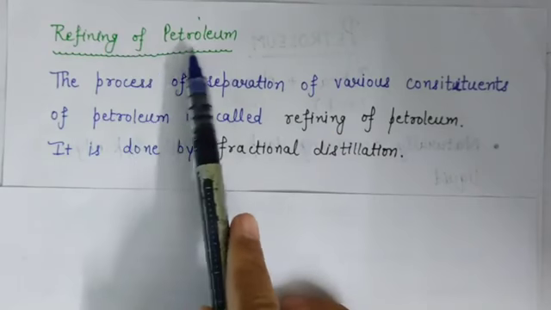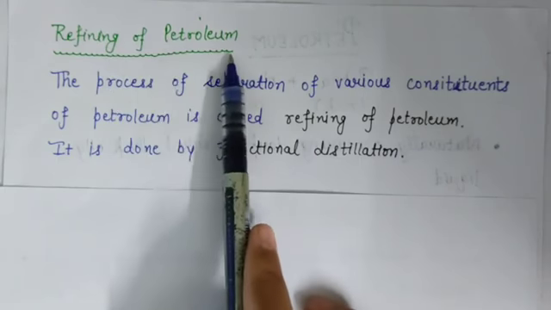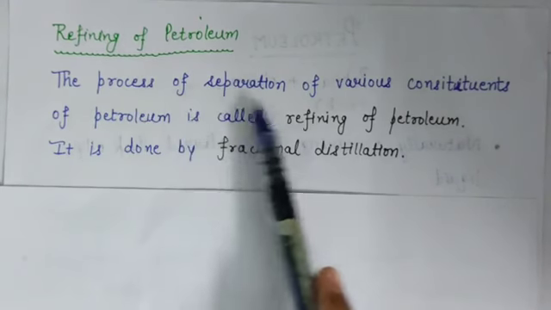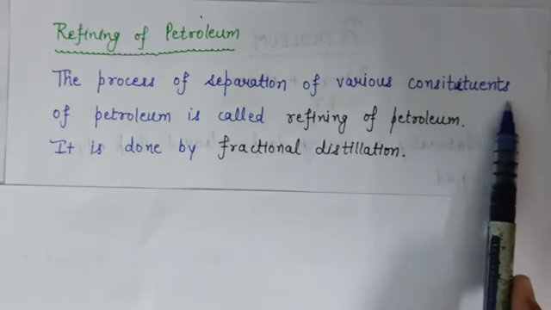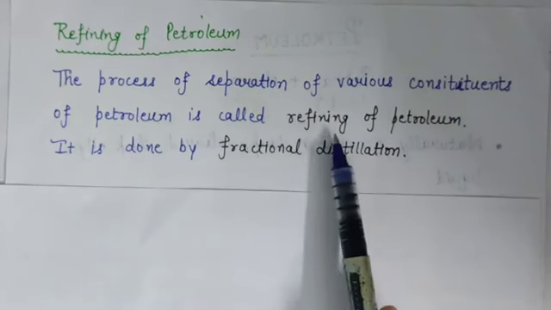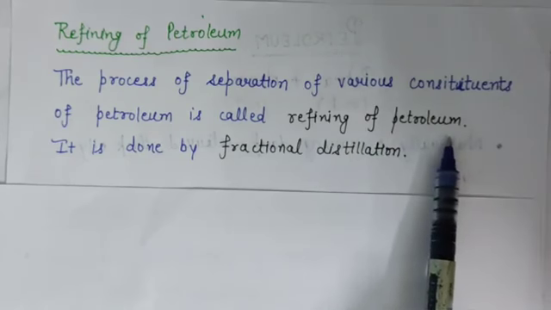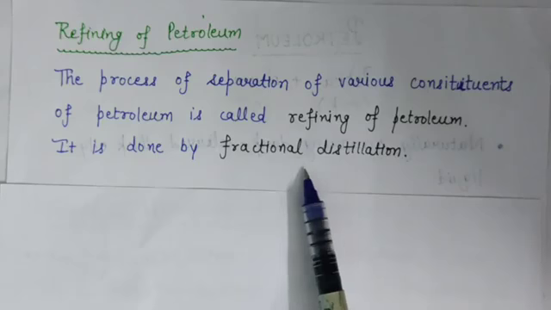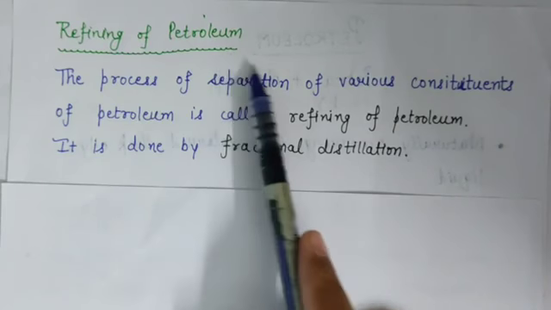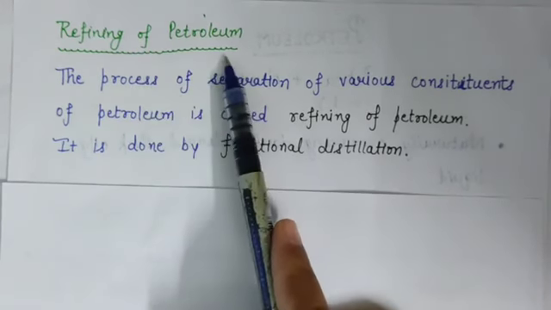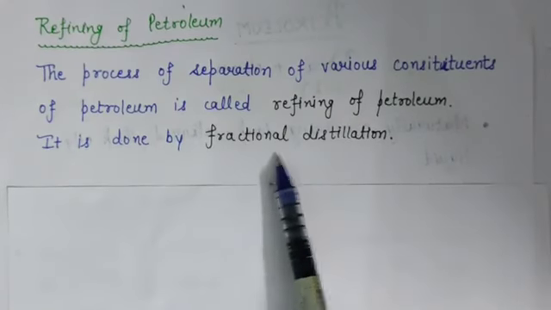Next topic is refining of petroleum. Now petroleum refining means separating its components. Means the process of separation of various constituents or fractions of petroleum is called refining of petroleum. It is carried out at petroleum refineries and it is done by fractional distillation. Okay, so what is refining of petroleum? Simply, refining of petroleum means separating the components of petroleum, and it is done by fractional distillation.